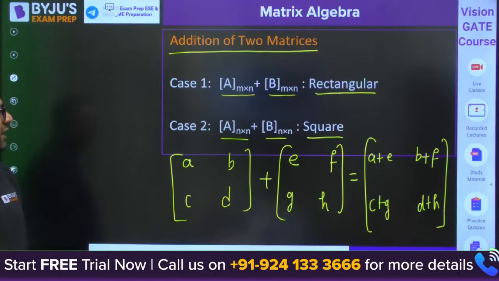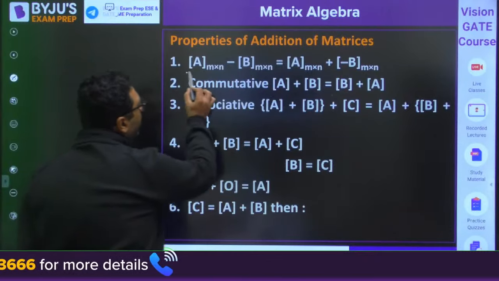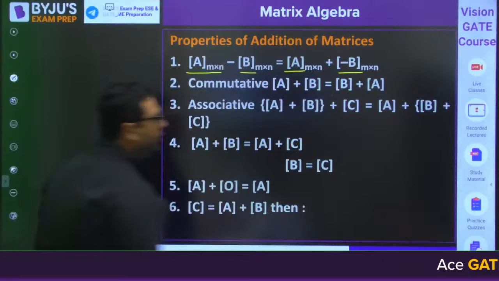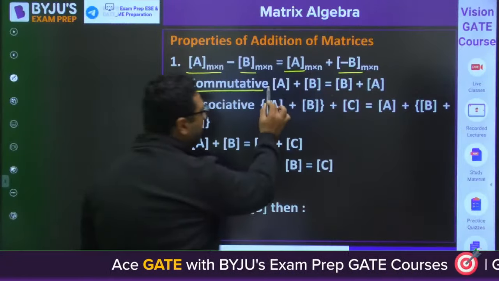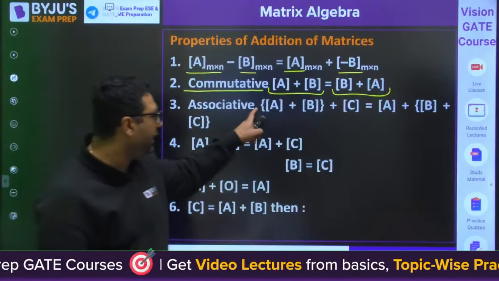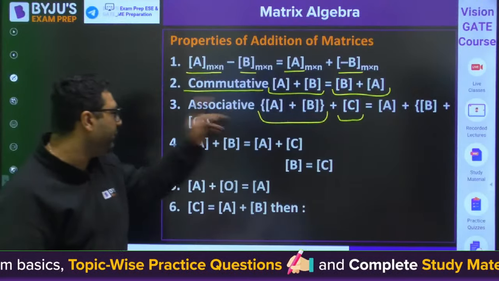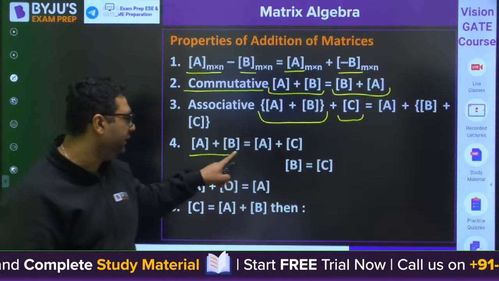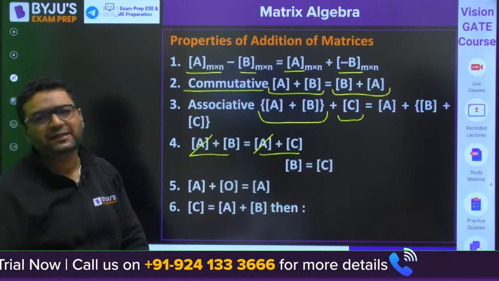Then, my dear, we are talking about the properties of addition. If we are writing A minus B, it can also be written as A plus of minus B. Then the addition is commutative in nature, which means A plus B is B plus A. Similarly, if we add A and B first and then add C, or you do B plus C and then add A, it is going to be the same. Then if A plus B and A plus C are equal, you can cancel A and you will get B equals C.